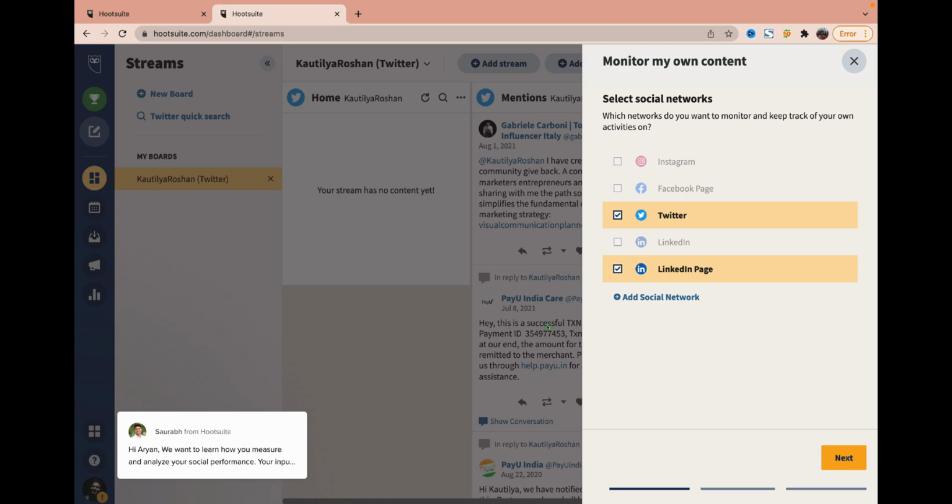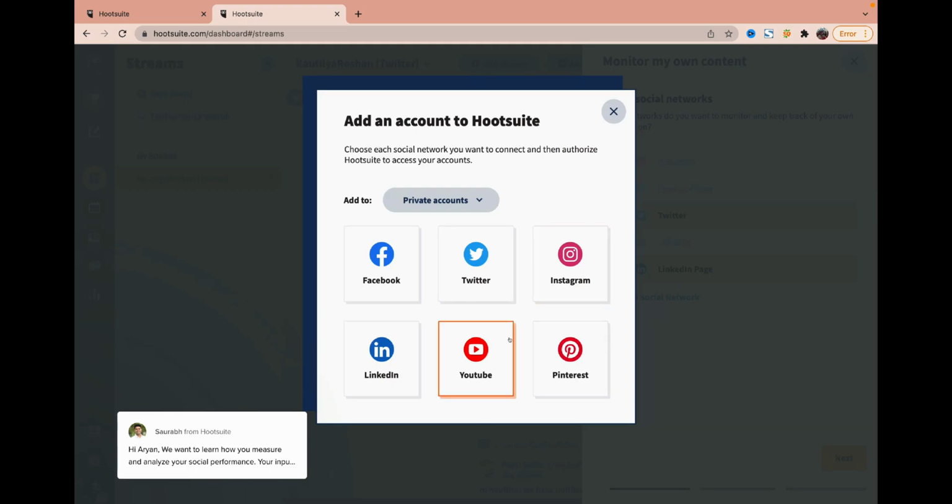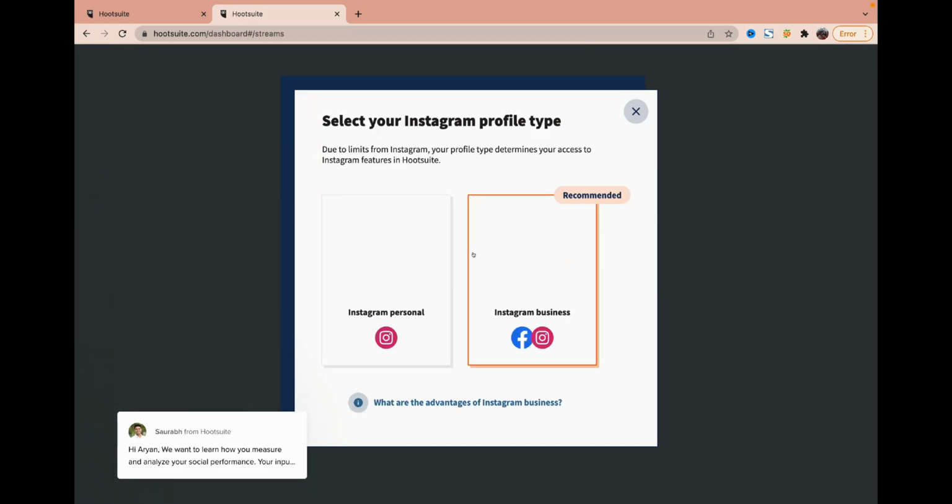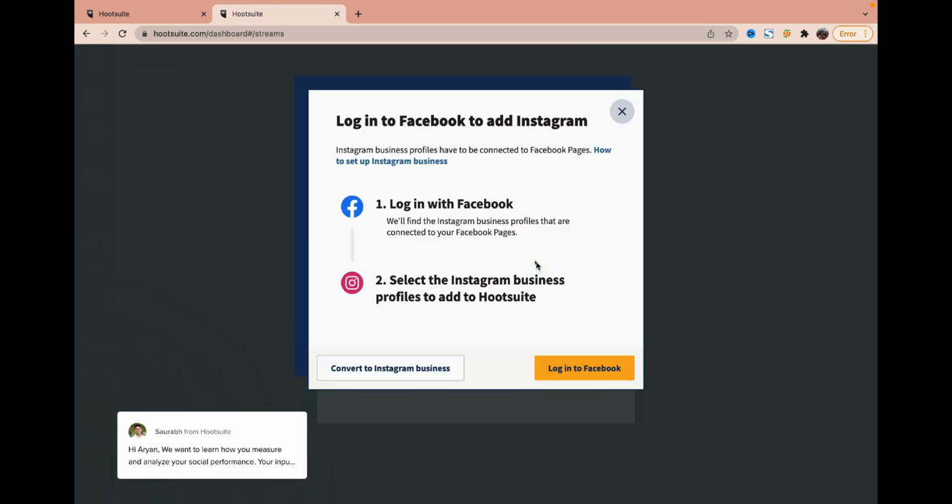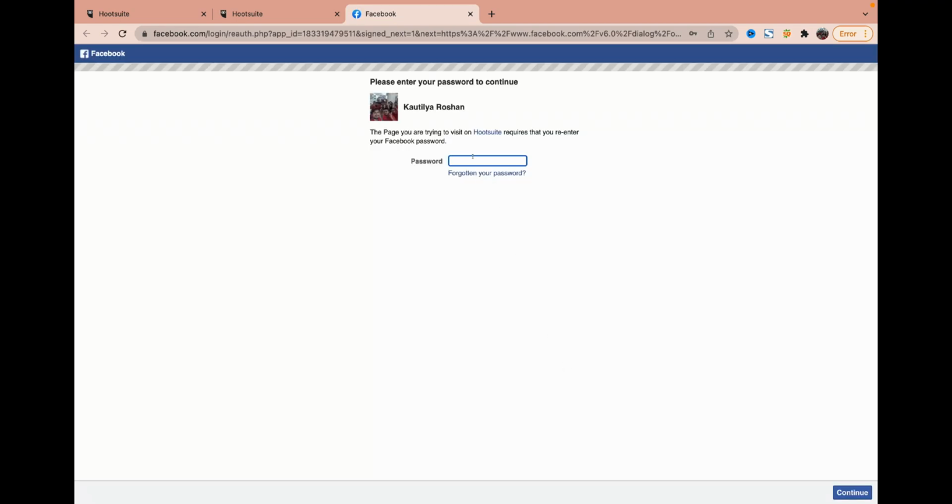Similarly, I can add the Facebook page and other pages also. I just click add social media, click on that, and then Instagram business. I can log into Facebook. Again, it is a very easy process. So for example, I will log into Facebook here, and once I log in, I will enter the password.